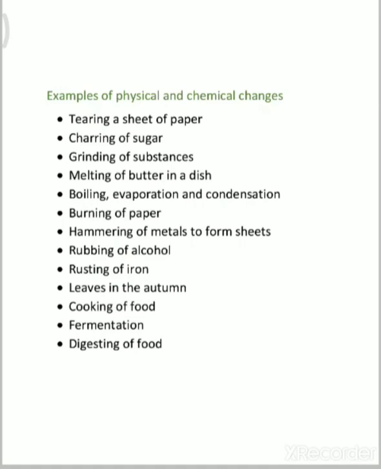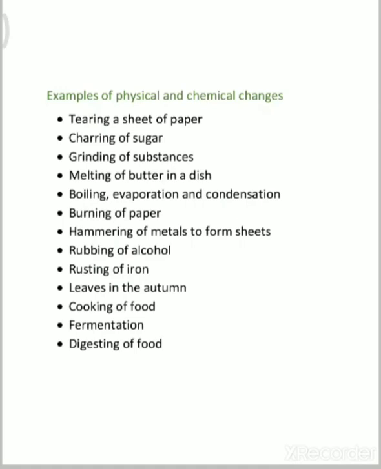Because burning butter is a chemical change, as many substances such as smoke and gas are formed. Then boiling, evaporation and condensation. Many times I told you that boiling, evaporation and condensation are physical changes.